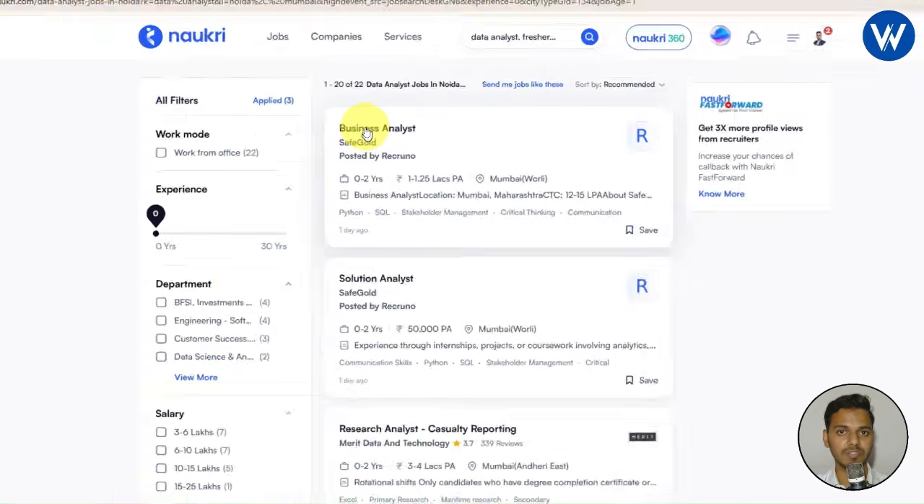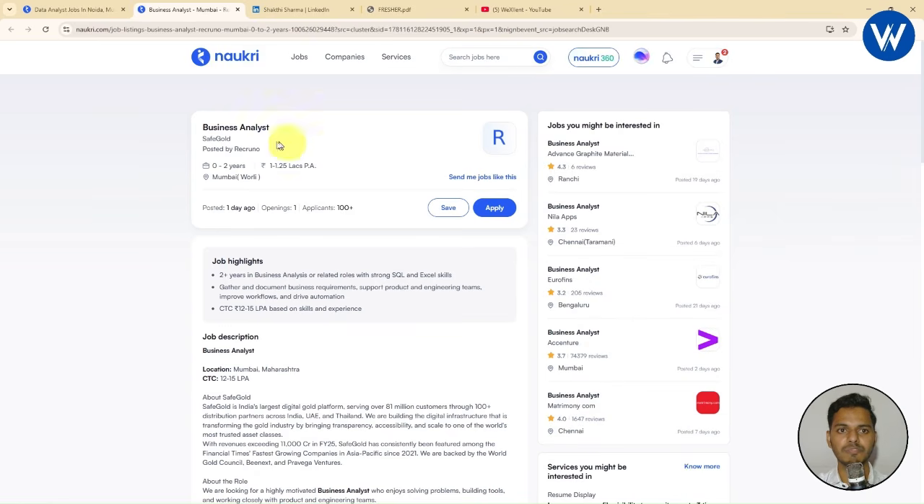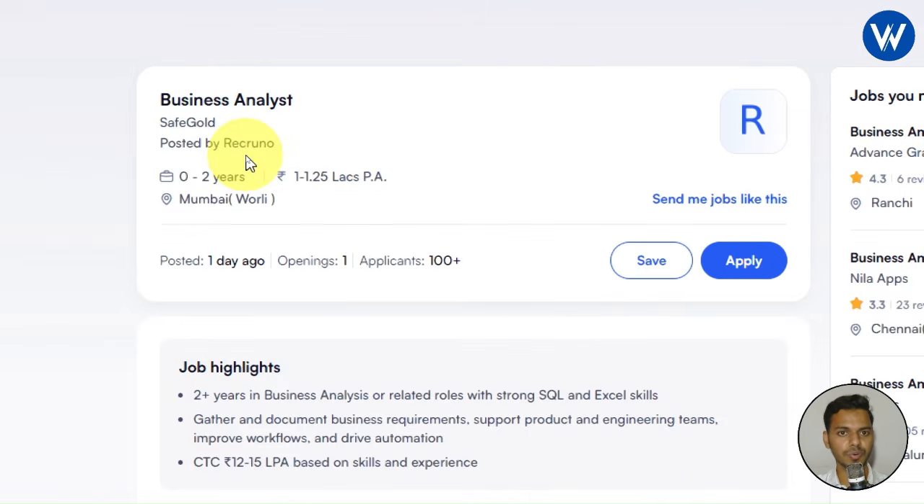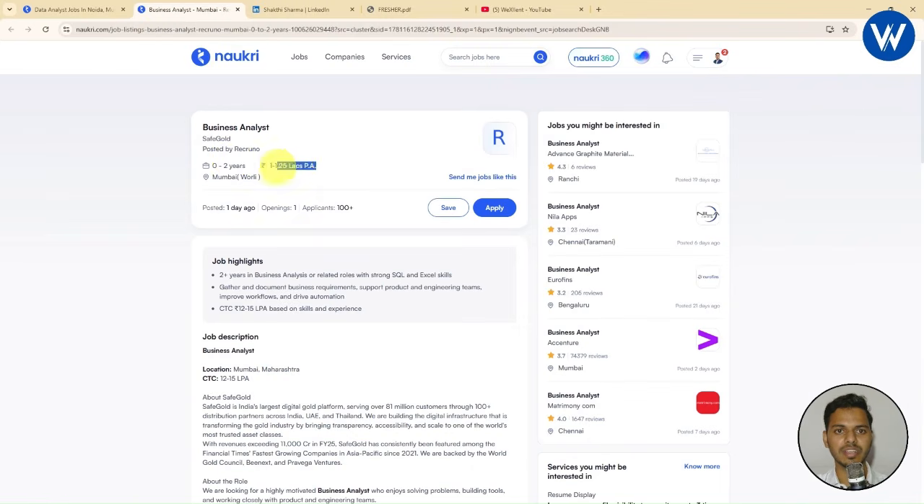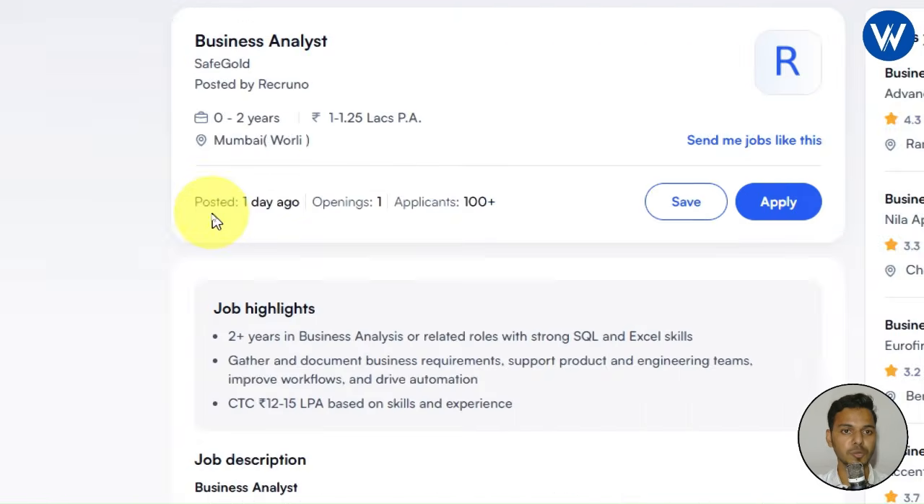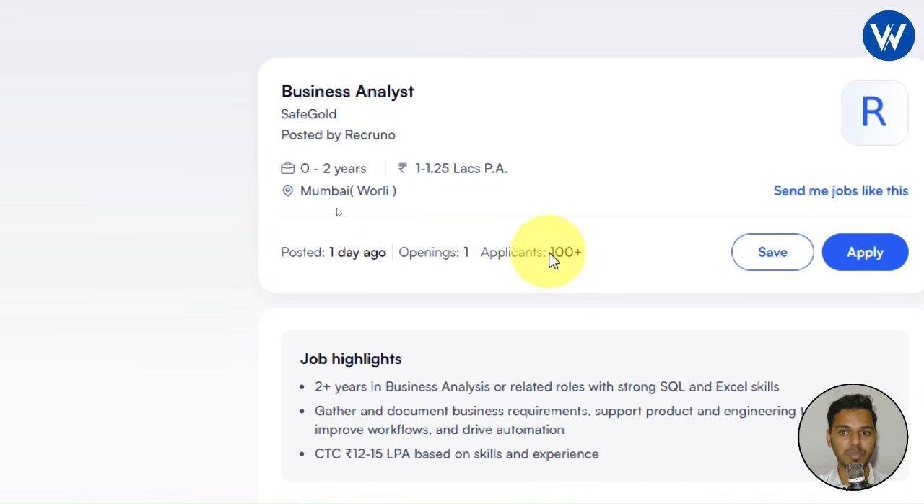Now let's suppose if I want to apply for this job, let me show you guys. If I want to apply for this business analyst job, simply you need to click on this job. Now finally you can see a new web page will open, where you can see the business analyst job. This is the company posted by Recruno. Okay, you can see the years of experience and this is the LPA. In the same way we can see the job posted 1 day ago. Number of openings is 1, but the number of applicants is more than 100, which is very large, right?